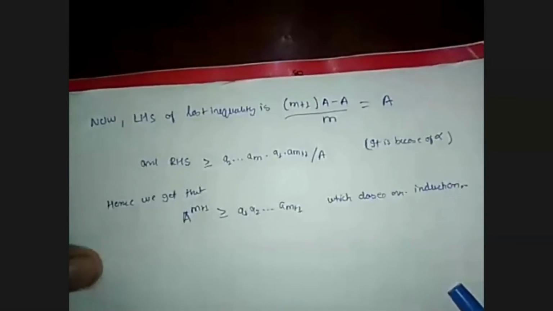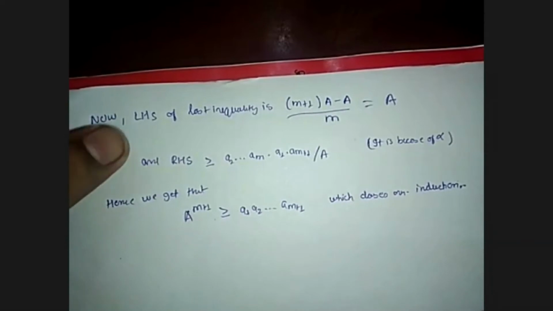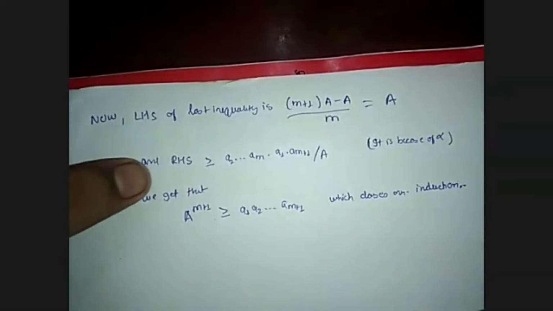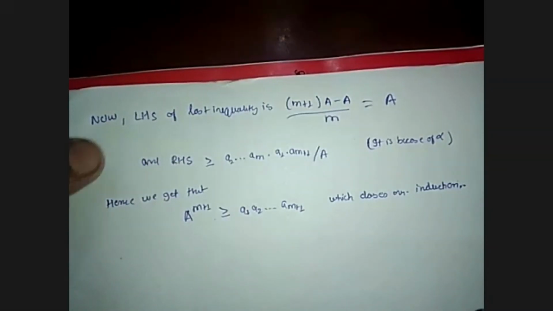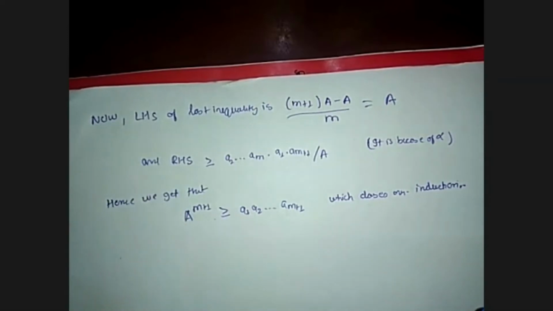Now the LHS of the last inequality is ((m+1)A - A)/m, which equals A, and the RHS is greater than or equal to a2 a3 up to am times a1 a(m+1)/A, and I got this because of alpha. Hence we get that A raised to the power m plus 1 is greater than or equal to a1 a2 up to a(m+1), which closes our induction.